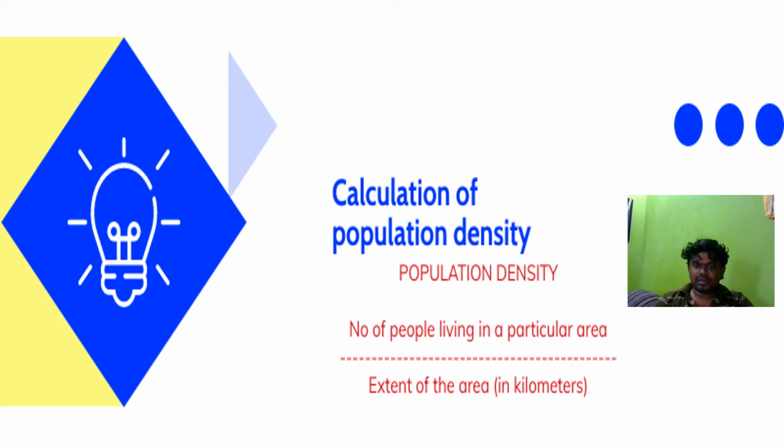This is the calculation of population density. Population density is the number of people living in a particular area divided by the extent of the area in kilometers.